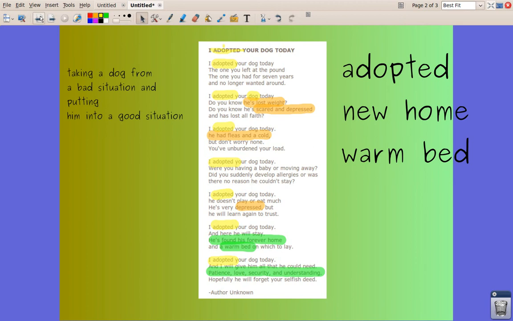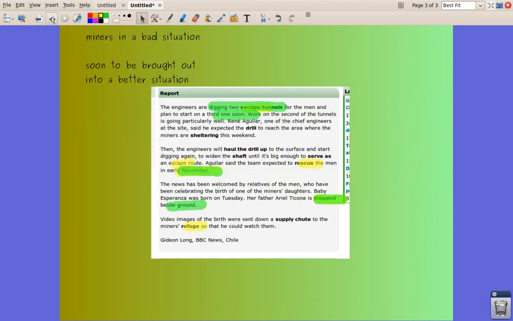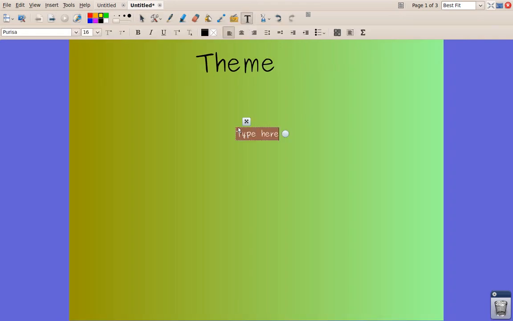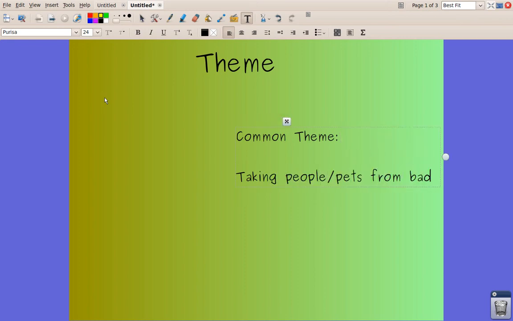There's the first one, and there's the second one. And if you said that the common theme was, let's make this larger, taking people or pets from bad places and putting them in good places.